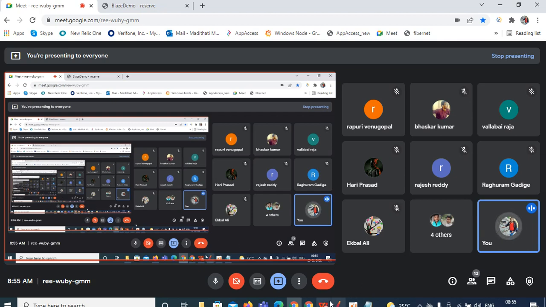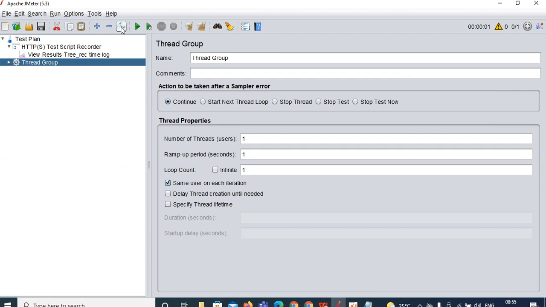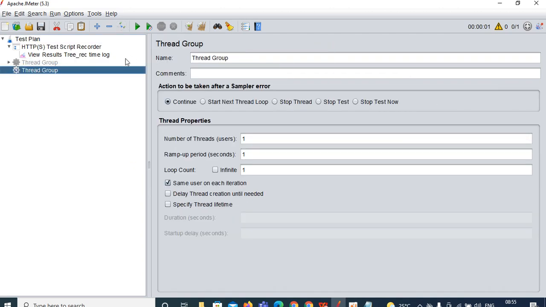If you want, I will show you. So toggle this. Add one more thread group over here. So the thread group I have added. Let me rename it as thread group underscore one.